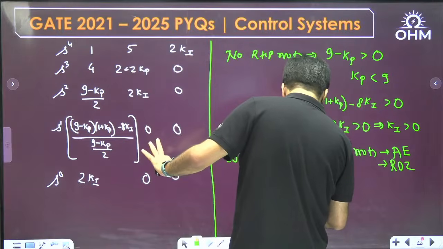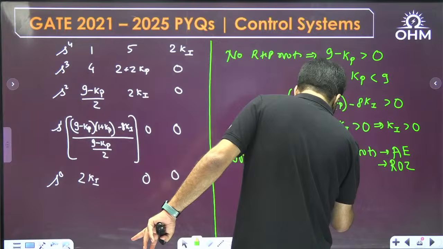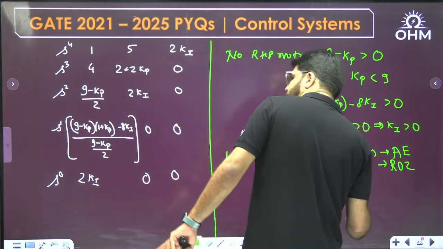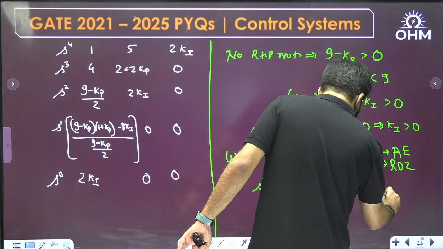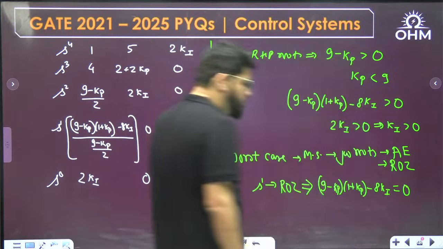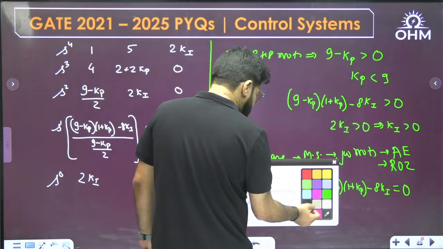Then you have to make 9 minus Kp multiplied by 1 plus Kp minus 8 Ki equal to 0. I'll keep solving this equation further.